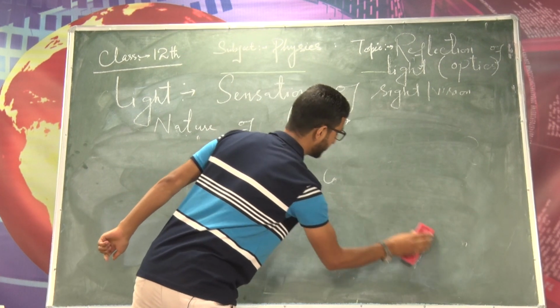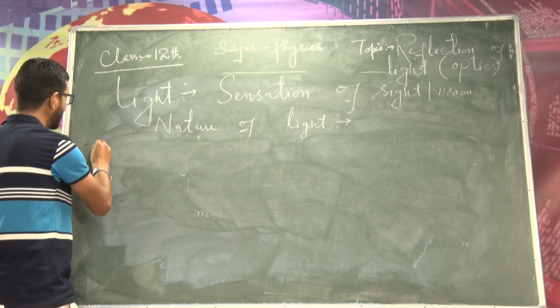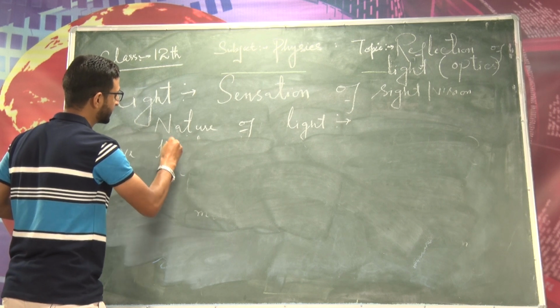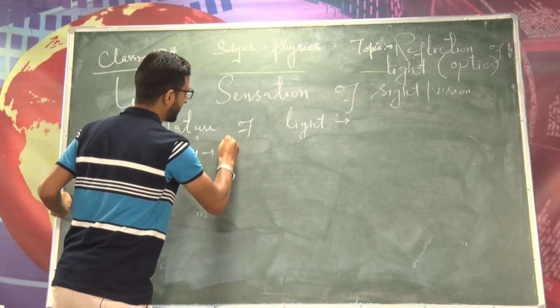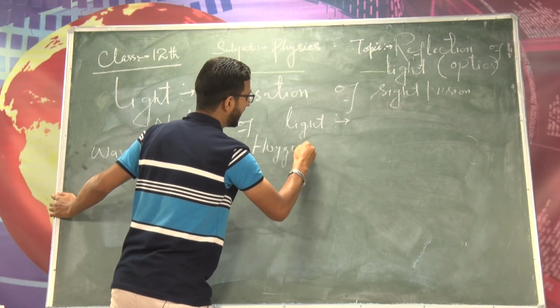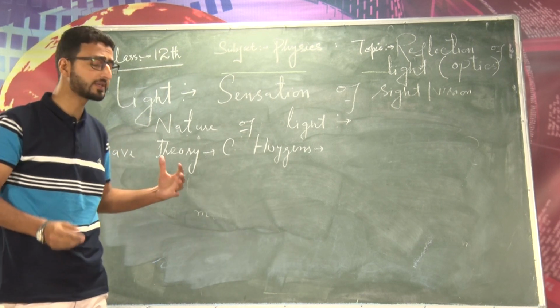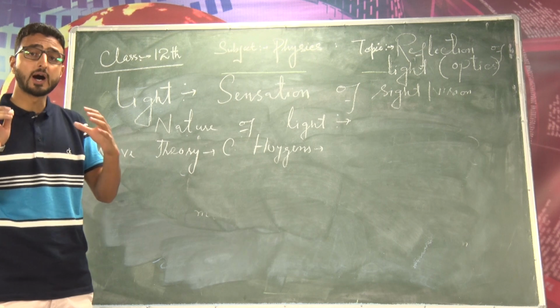So that is called the Huygens wave theory. So let me write here wave theory of light. It was given by Christian Huygens. So wave theory of light given by Christian Huygens. Alright. Now, as per the wave theory of light, as per Christian Huygens, light is a wave which propagates through